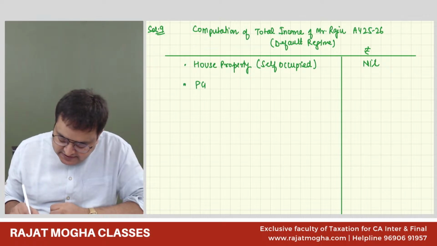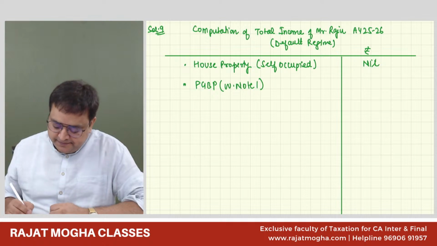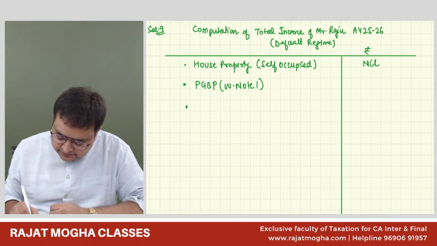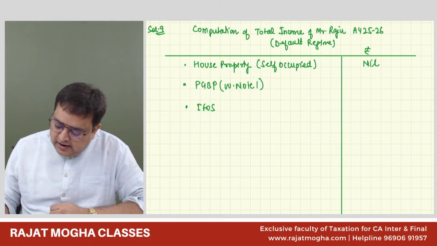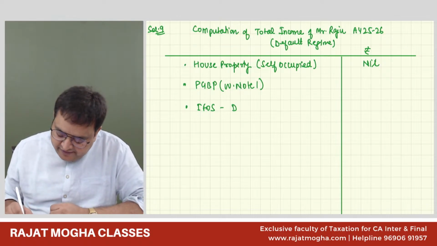Second, PGBP. We will make a working note, PGBP, working note 1. And then we have IFOS. IFOS income we have, that is the dividend income.